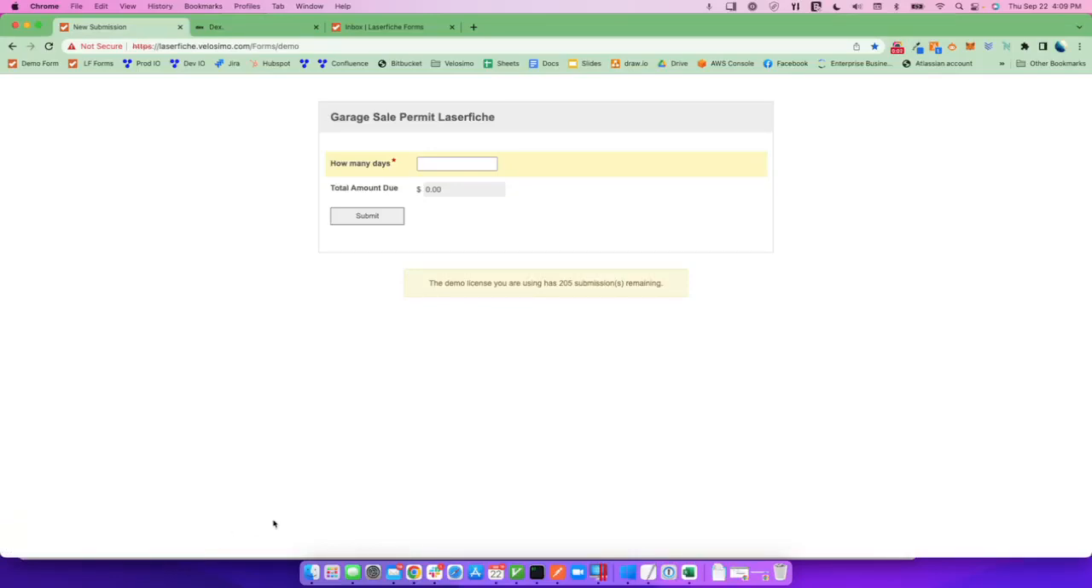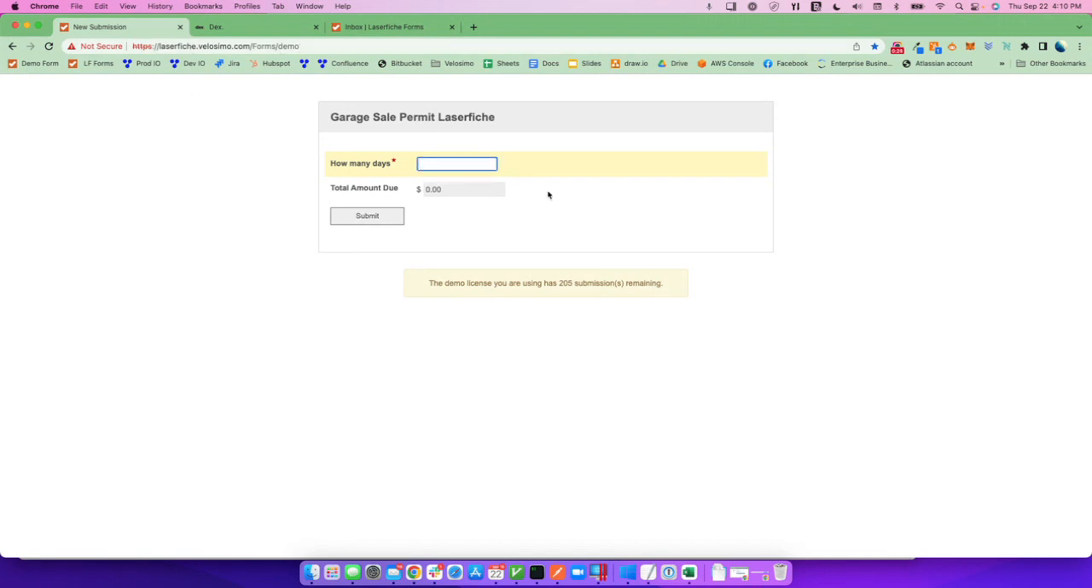Hi, today I am going to demonstrate the Velosimo integration between Laserfiche Forms and Forte Checkout. On my screen, I am showing a very simple Laserfiche form that is allowing an applicant to apply for a garage sale permit. This is a simple Laserfiche form running on our Laserfiche form server.